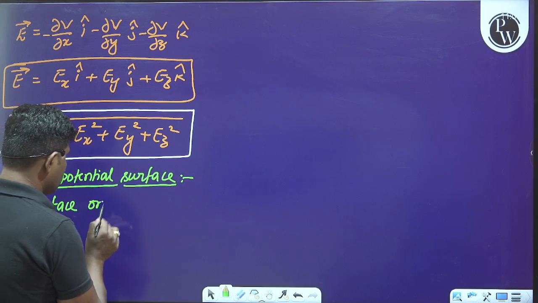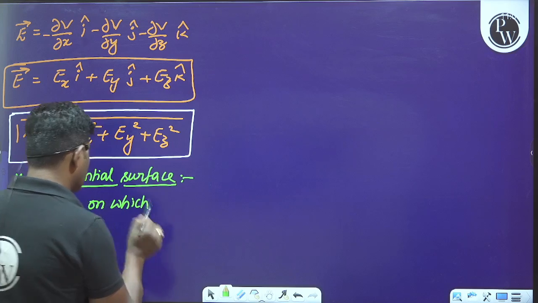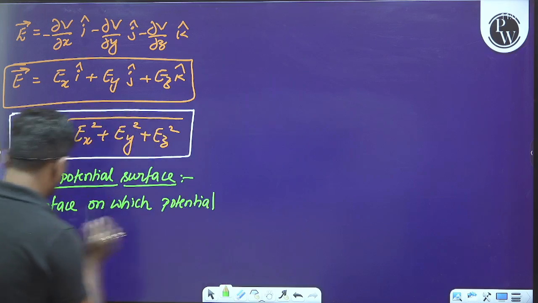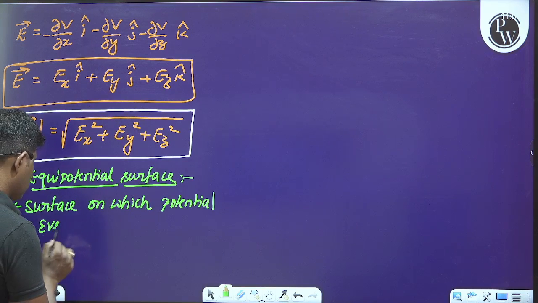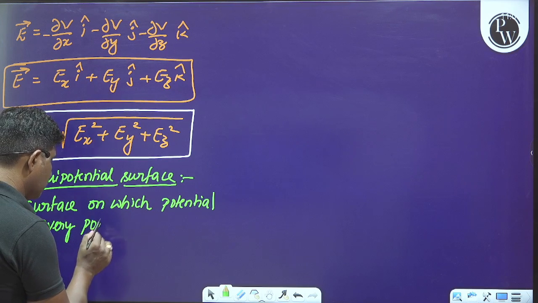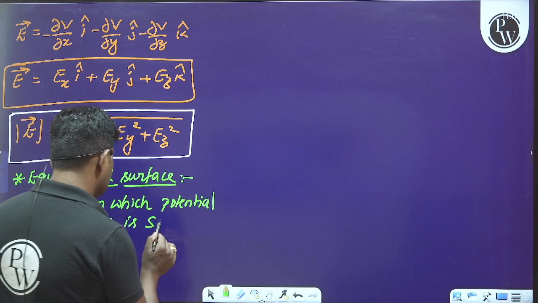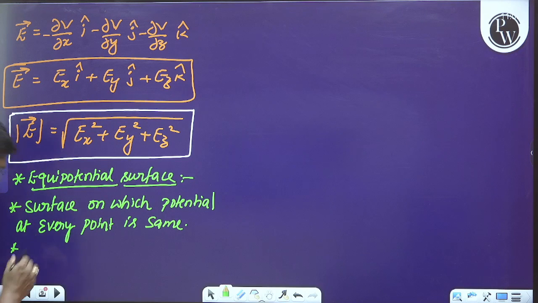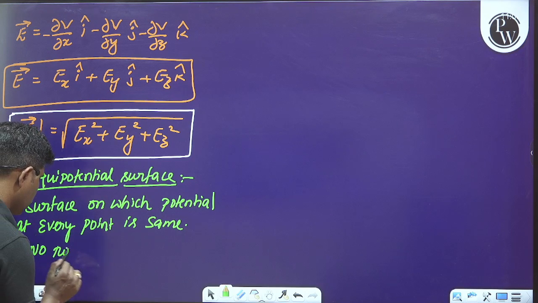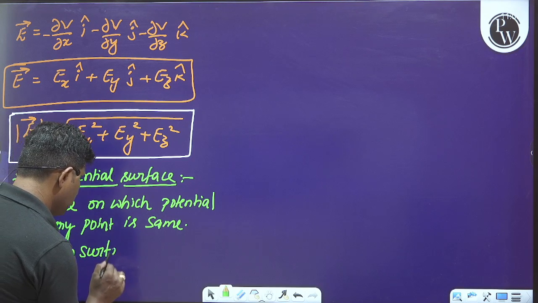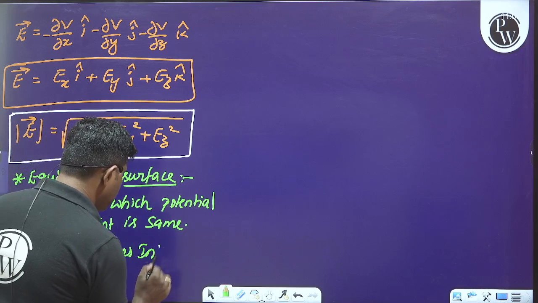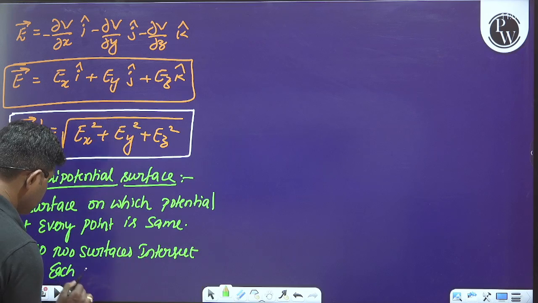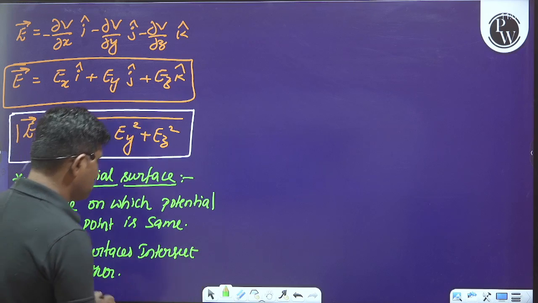See here, a surface on which the potential at every point is the same is said to be an equipotential surface. Okay, and no two equipotential surfaces intersect each other. No two surfaces will intersect each other.